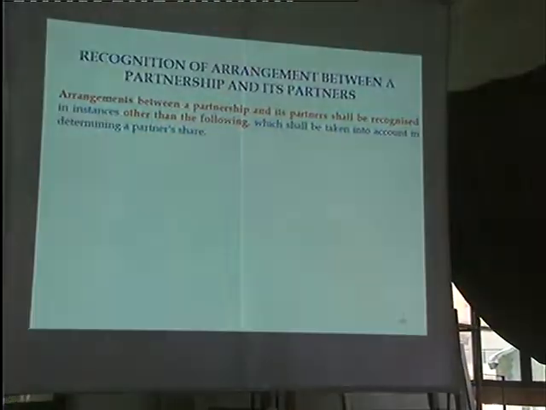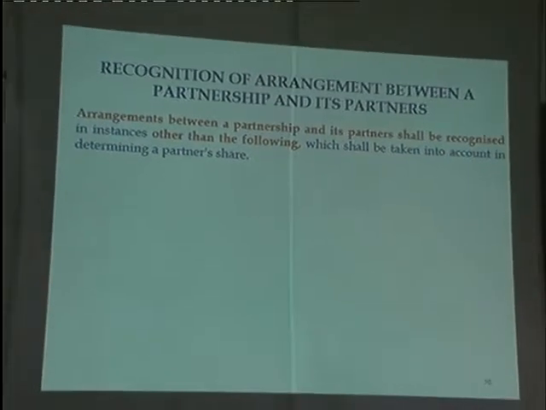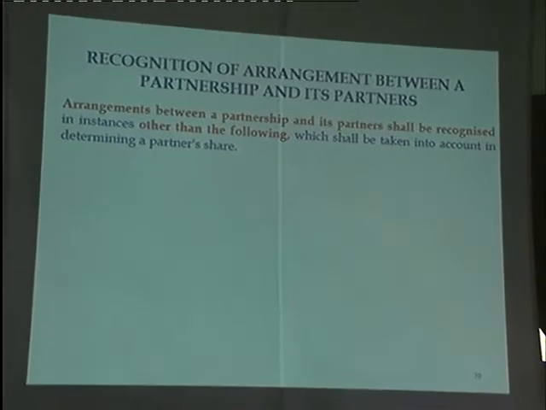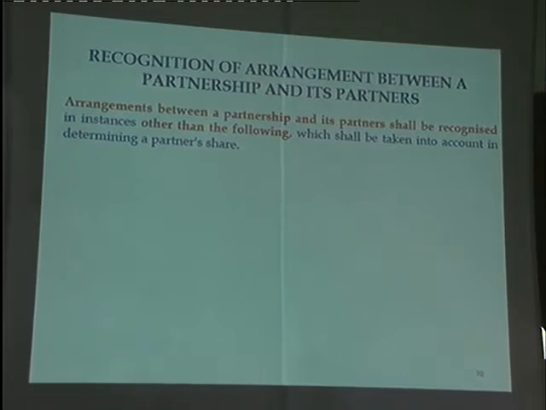Section 53(7) is a very important section. You may want to put an asterisk mark on it. Section 53, so keep the section in mind. It's very important. That is to say, is a transaction between the partnership and partners a legal, recognizable transaction, or drawings?